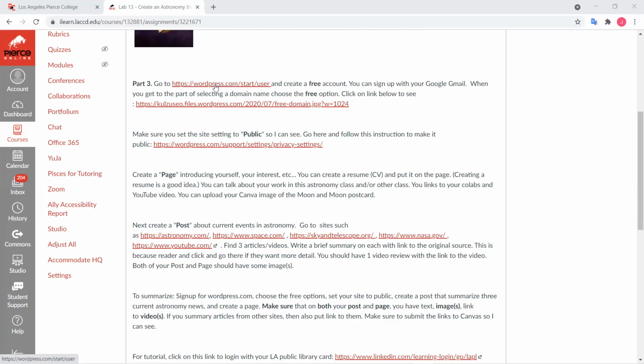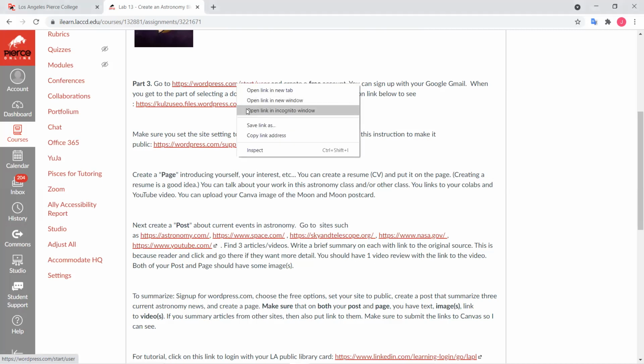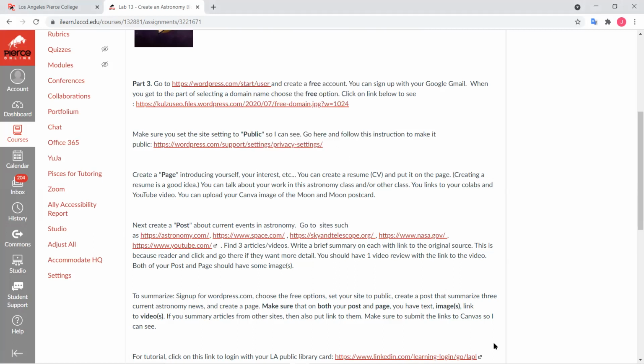platform to do blogging. So the first thing you're going to do is go to wordpress.com, start, and create an account. I already have an account, so let me stop sharing.